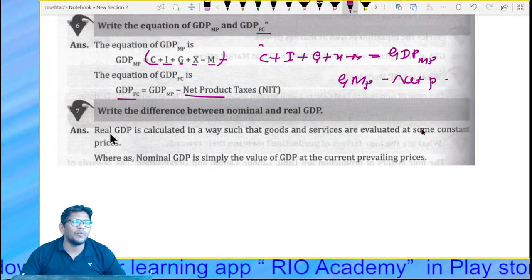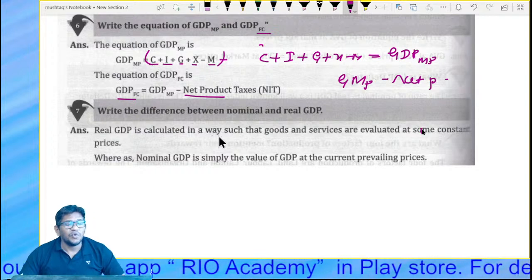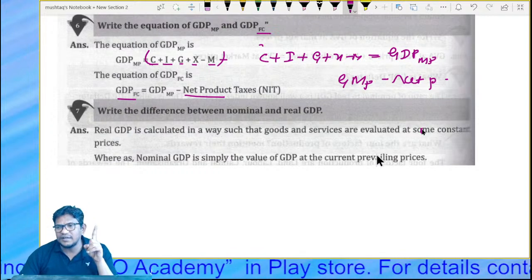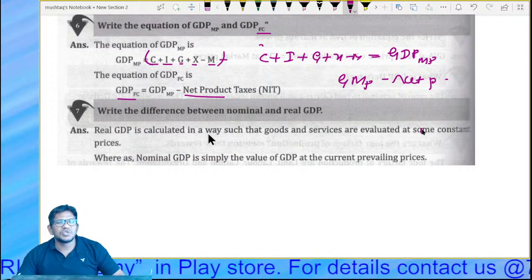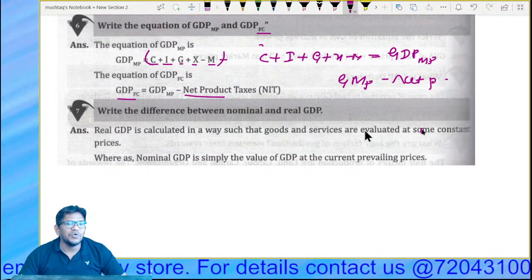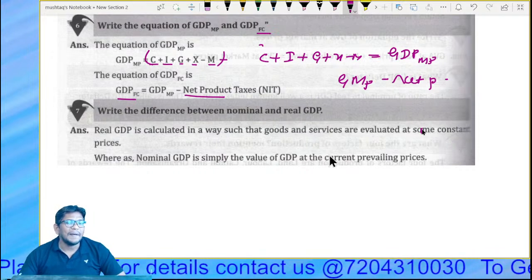Real GDP is calculated in a way where the price is constant, so goods and services are evaluated at the same constant price.